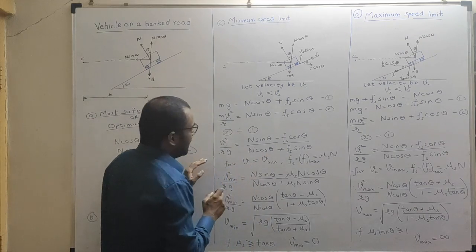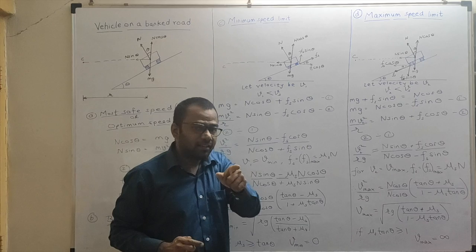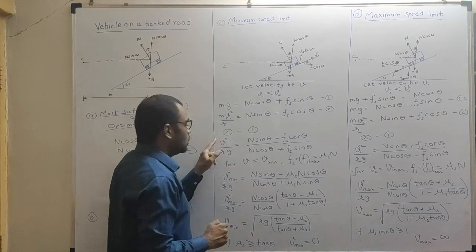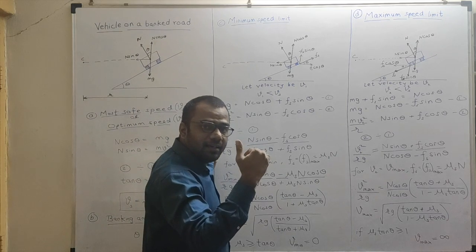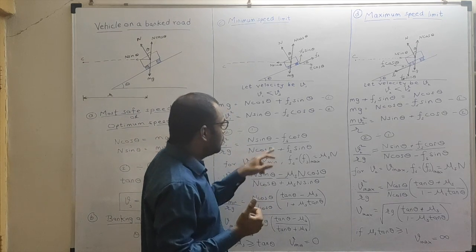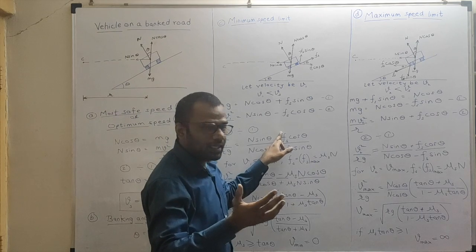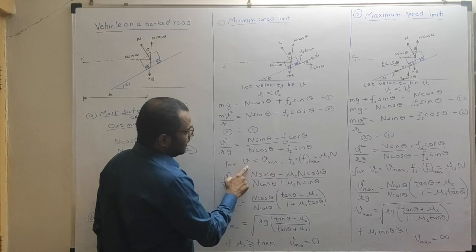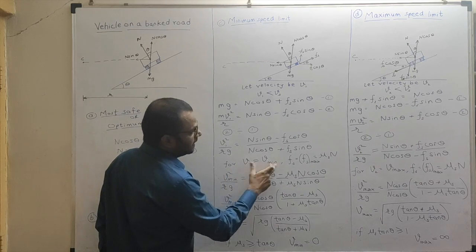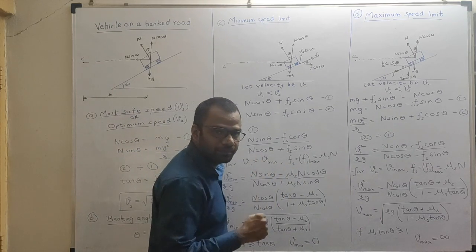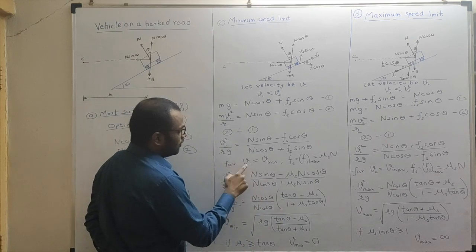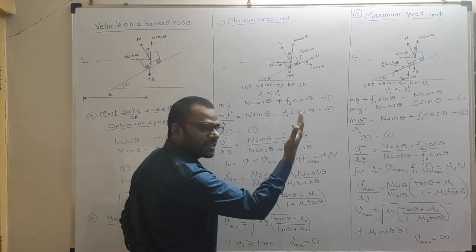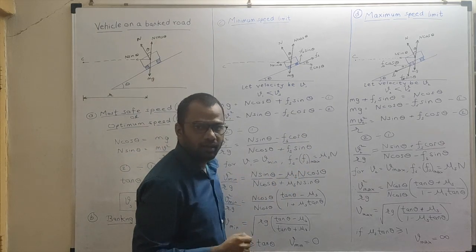But there is a limit to which Fs can be greater, that is mu s into n, and hence there is a limit to which V can be lesser. There is a limit to which Fs can be maximum, and hence there is a limit to which V can be minimum. So for minimum velocity, the corresponding Fs will be maximum. Hence for V1 equal to V minimum, I have written Fs equal to Fs max, which is mu s into n.